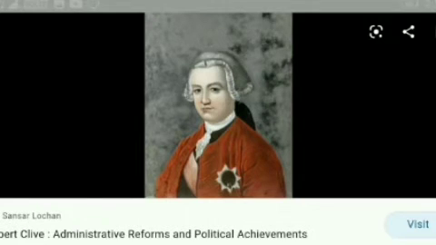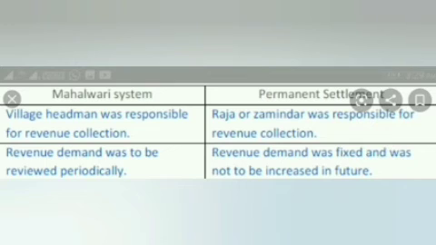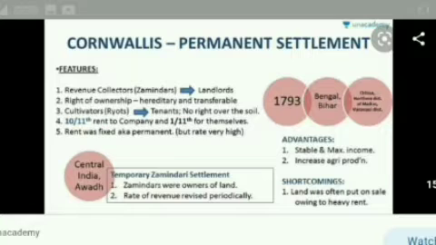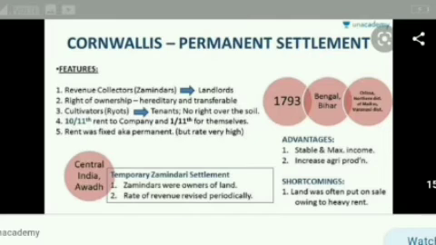When Robert Clive obtained the Divani of Bengal, Bihar and Orissa in 1765, during the time of Cornwallis, the settlement was introduced in 1793 and it was known as the permanent settlement. Permanent settlements were made in Bengal, Bihar, Orissa, the Varanasi division of Uttar Pradesh and northern Karnataka.